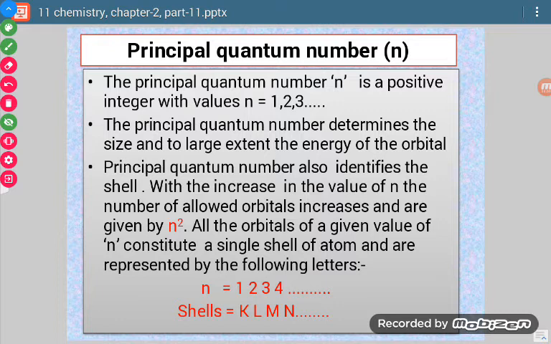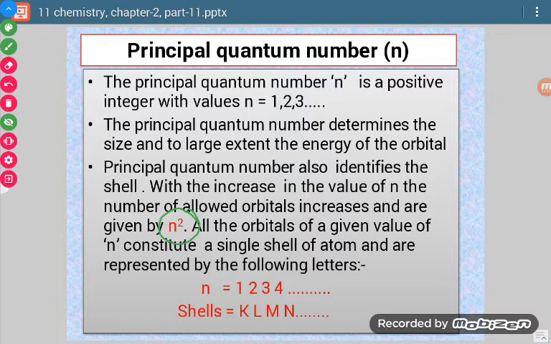With the increase in value of n, the number of allowed orbitals increases. So the n value will tell us how many orbitals are possible. That formula is n squared.